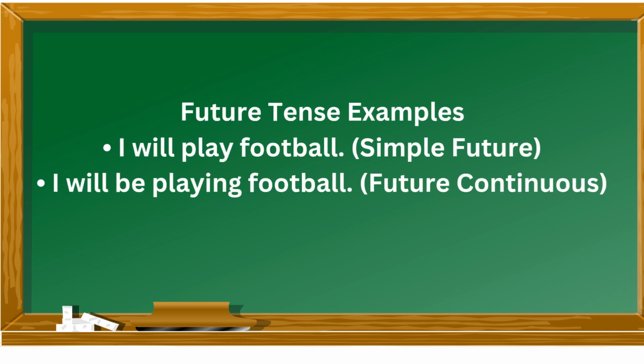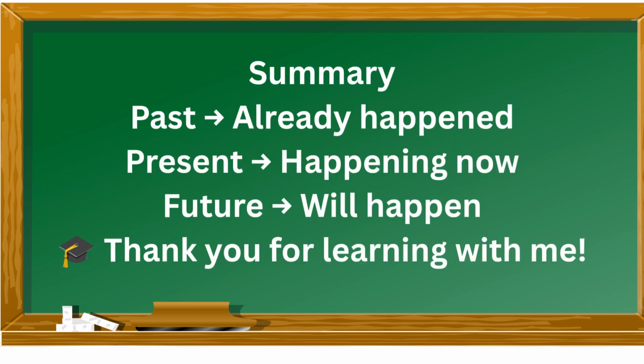In the future tense, actions will happen later. Example, I will play football, simple future. I will be playing football, future continuous. So remember, tense tells us when something happens: past for yesterday, present for now, and future for tomorrow.